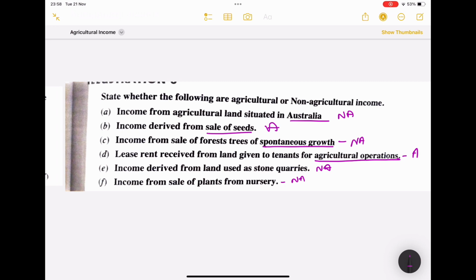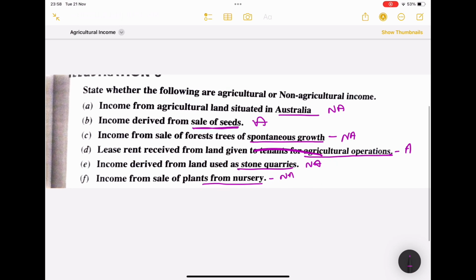Nursery will be under gardening, so it won't come under agricultural. Okay, so these are the questions, you understood, right? We have to see these key points, what I have underlined here, and based on that we are going to identify that. Okay, so last question,